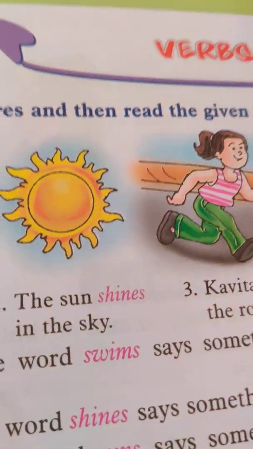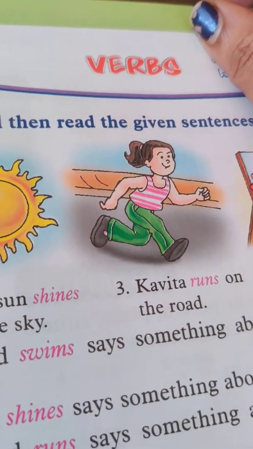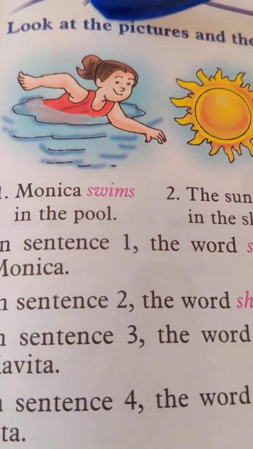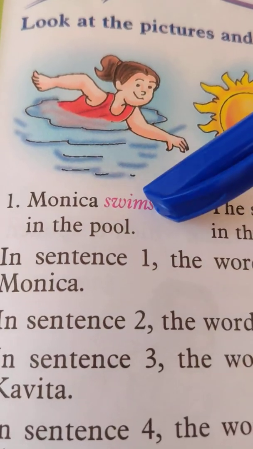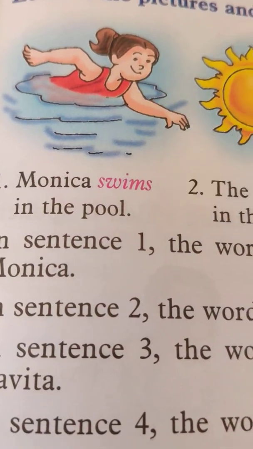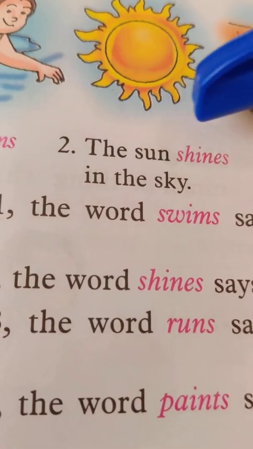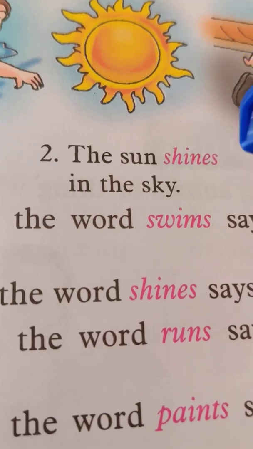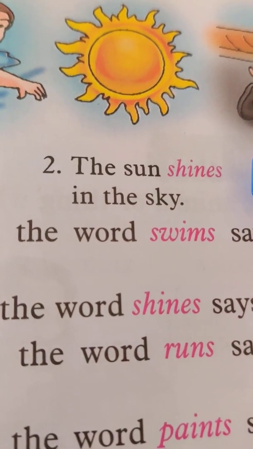We already know verbs are action words, okay? And look at what's happening here. What is this child doing? She is swimming. So, swim is a verb. The action that we do is a verb. The sun shines in the sky. What is the sun doing? The sun is shining. It's doing an action. So, shines is a verb.